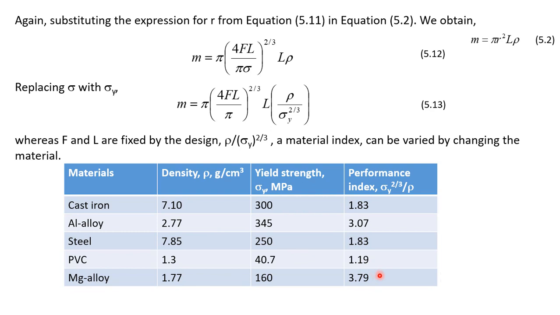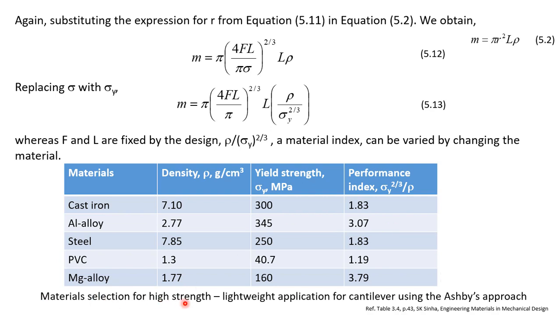Out of these, the material which has got the maximum value of performance index would be the best material in terms of strength and lightness. So here we can see that magnesium alloy is a good material. After that, aluminum alloy tends to perform quite well. Cast iron and steel have very similar values, and PVC also is not good in terms of strength and lightness. So this is an index which can be used to compare different materials and find out which material will give us good strength for lightness.